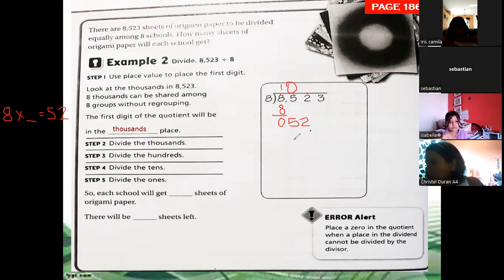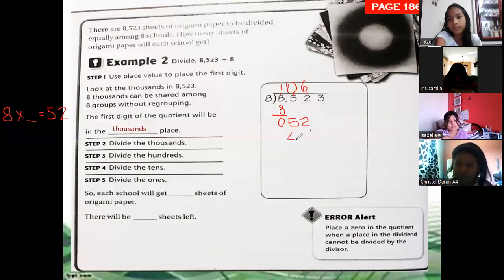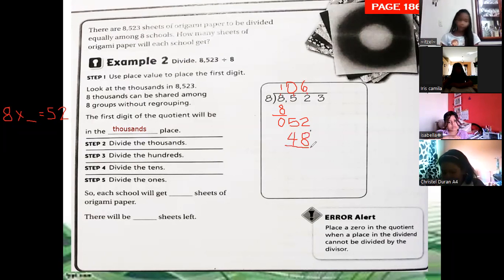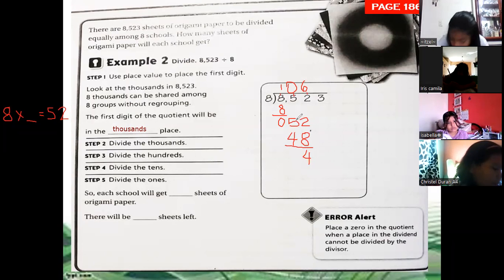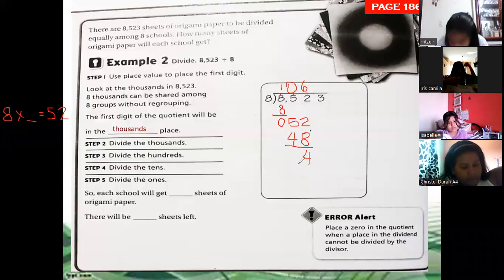What about 8 times 6, the next number? 6 equals 48. This one is closer than 40. Now we subtract: we count from 48 to 52, which is 4. So we're going to have the same answer.